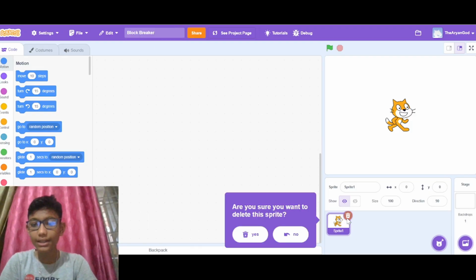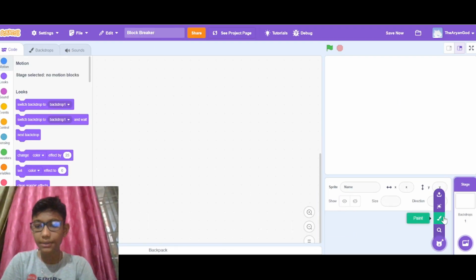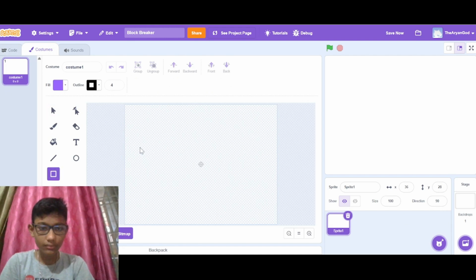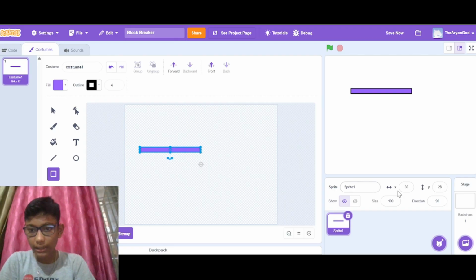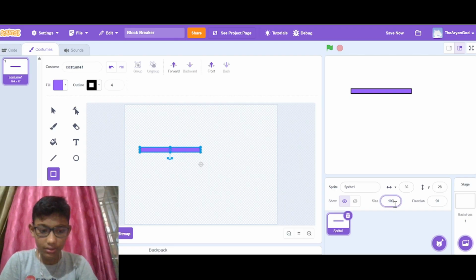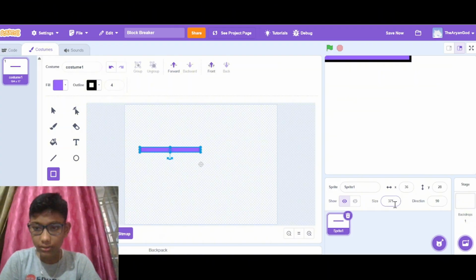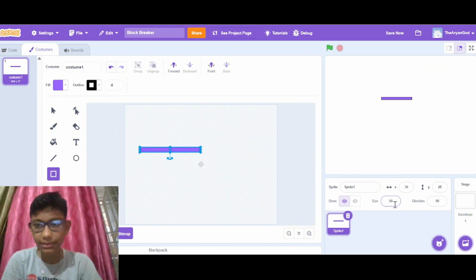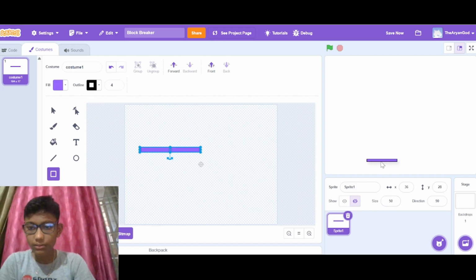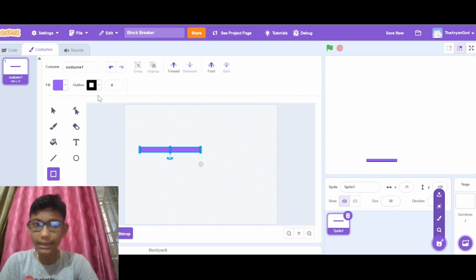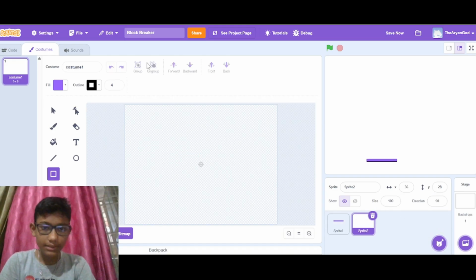Okay, now let's begin with sprites and let's paint a new sprite. This sprite will be like this, and let's make the size smaller, to 40 or 50. Now it will be here, and let's again paint a new sprite, and this sprite will be a rectangle.